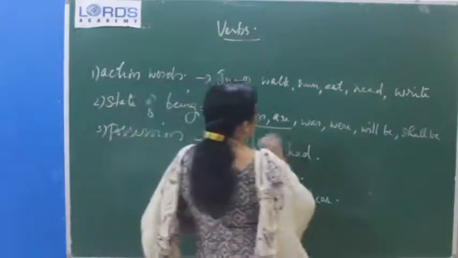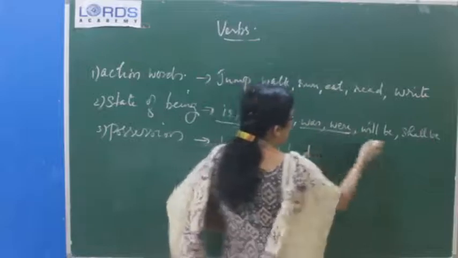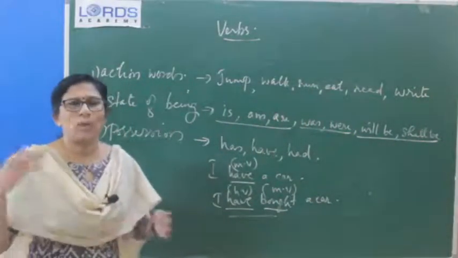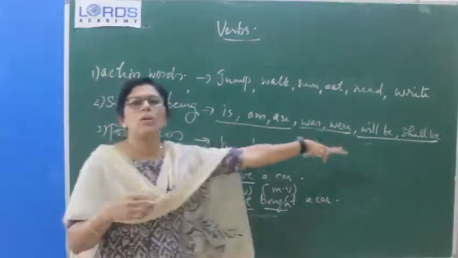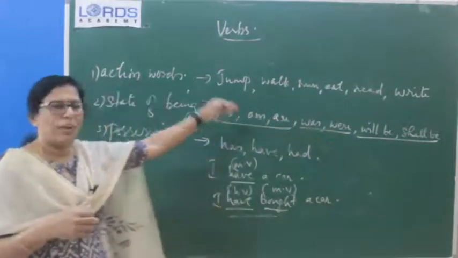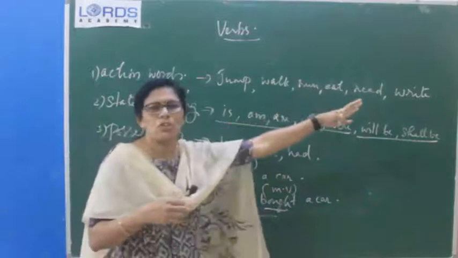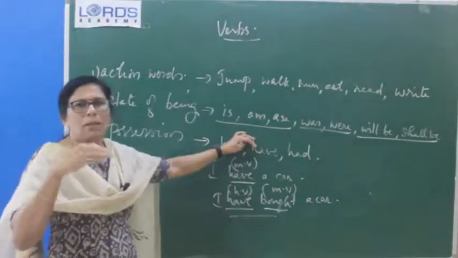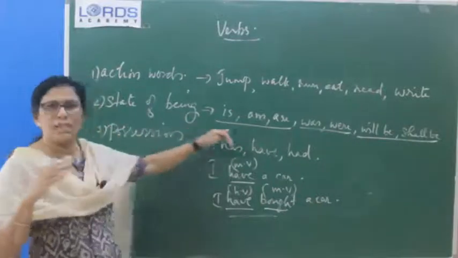These three for present continuous, these two for past continuous and these two for future continuous. Shall be playing, will be playing, was walking, were walking. In such a way, for present continuous, past continuous and future continuous, we will use it as helping verb. Otherwise, they will be used as main verbs and they are called state of being verbs.